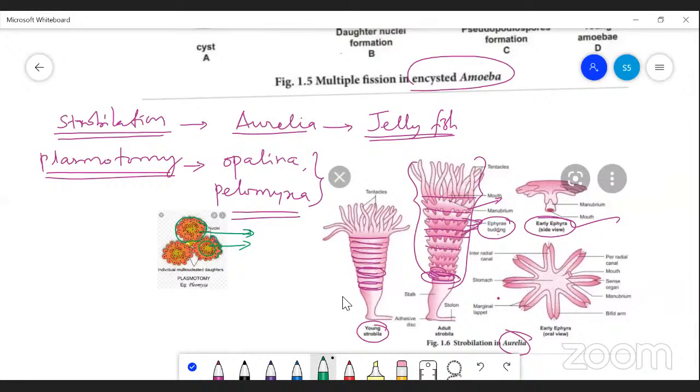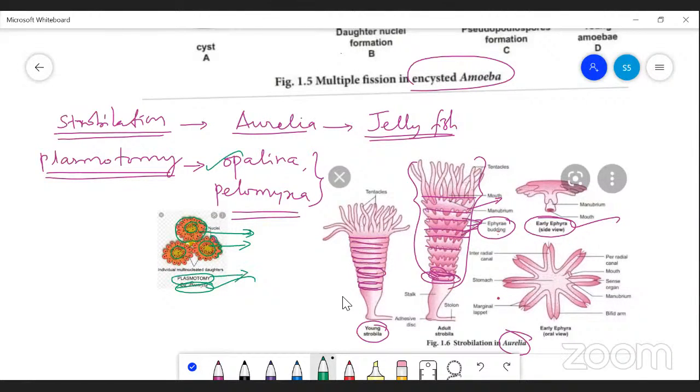Each organism is able to produce a multinucleated daughter cell. It is a unique characteristic of this Pilomixa. That is an example. And Opalina is also another animal. It is also an example for this plasmotomy.